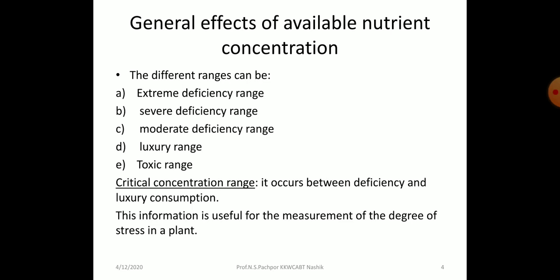Then the critical concentration range occurs between the deficiency and luxury consumption. Deficiency means there is not enough nutrient in the soil, and luxury means more than the requirement. So in between that there is a critical concentration, and this particular category is useful to measure the degree of stress on the plant.